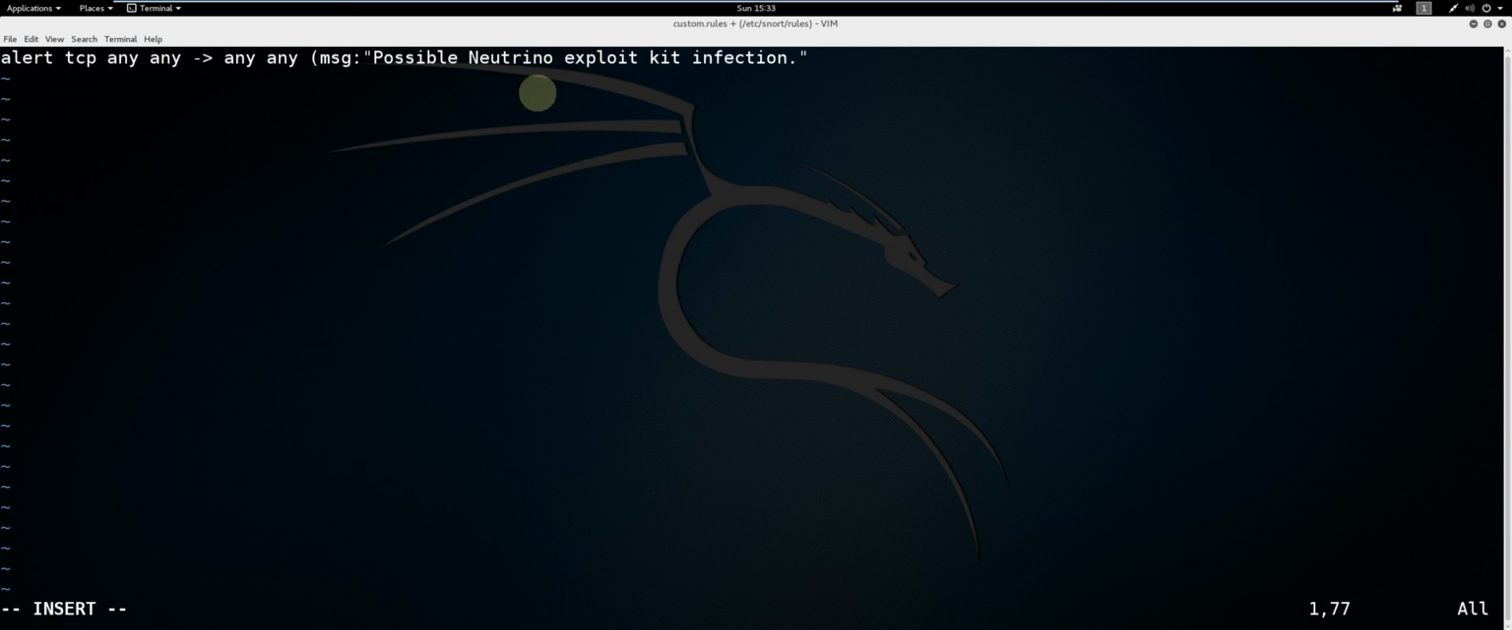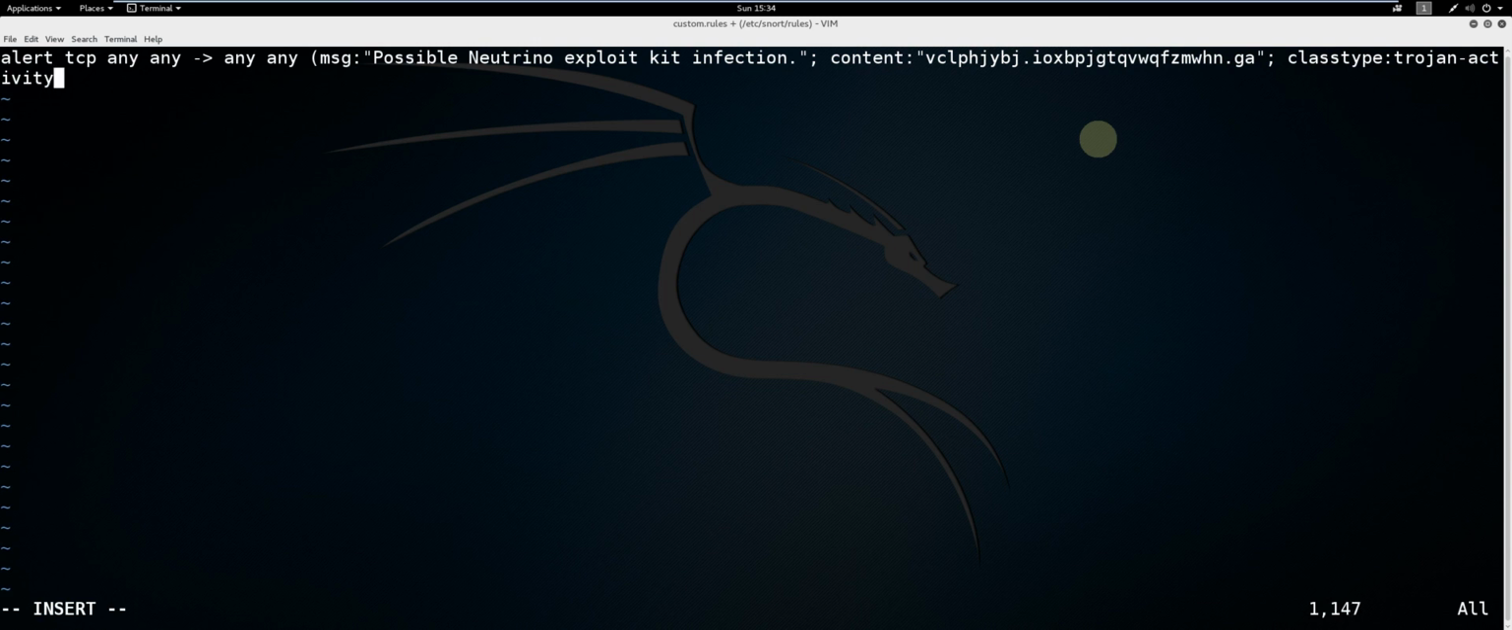Every statement must have a semicolon to separate them. So, content: this is the data that will be searched for to fire the alert. Double quote. Now, we're going to enter a host name that's known for Neutrino exploit kit infection. I'm going to paste it because it's a pretty obscure name. And with a double quote, semicolon.